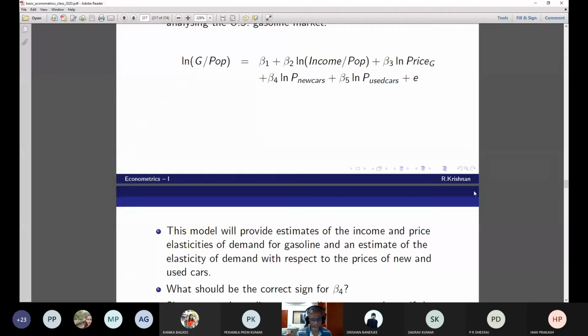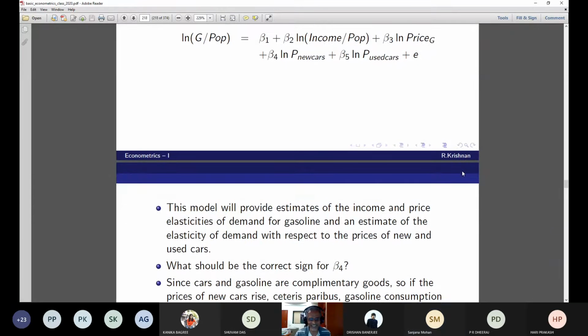What do you expect the sign of beta 4 to be? It's negative, because as the price of new cars goes up, fewer people buy them, therefore fewer people drive new cars, and therefore the gasoline demand goes down. Cars and gasoline are complementary goods. Okay, let's see.